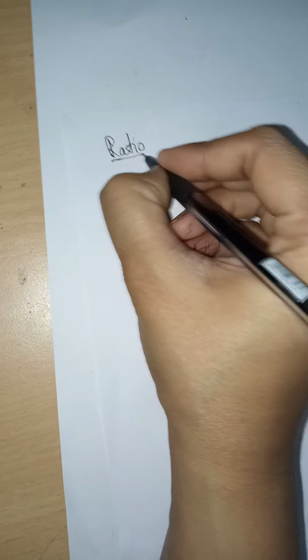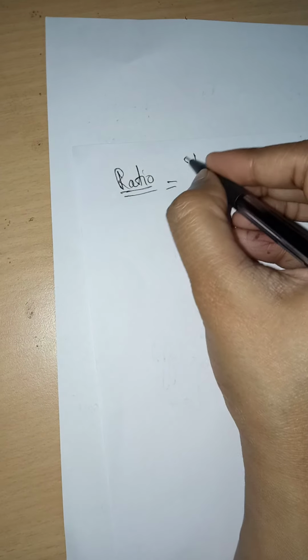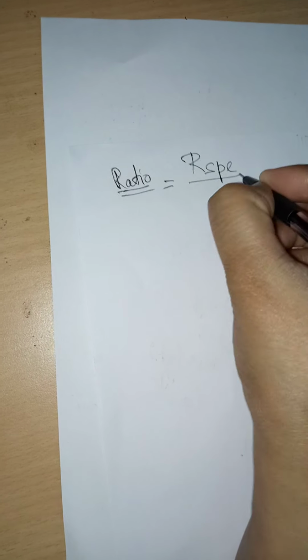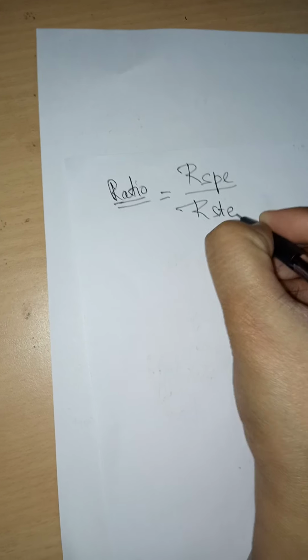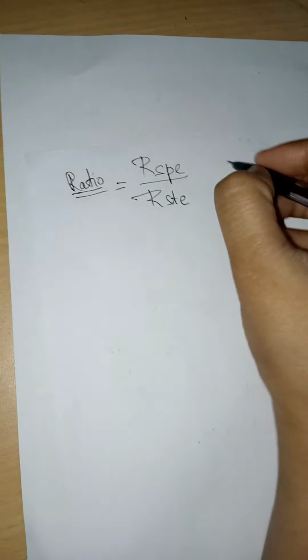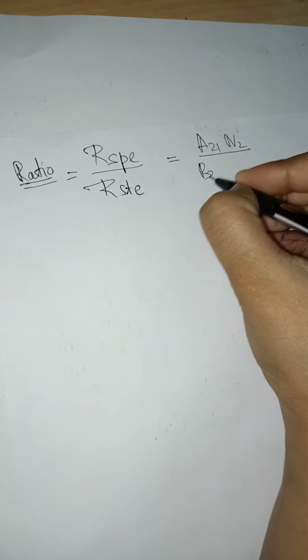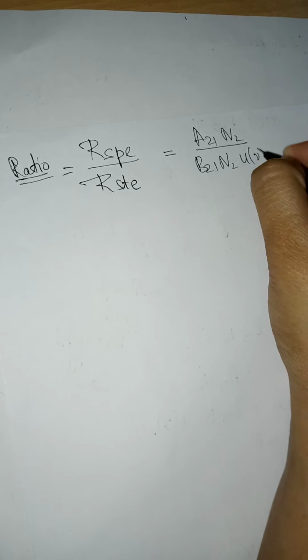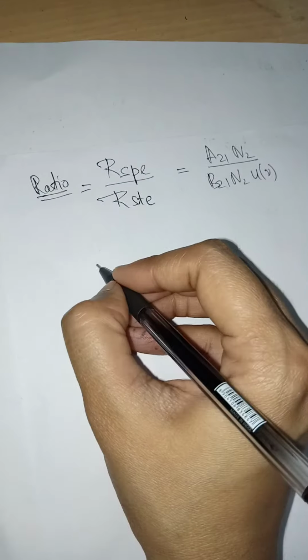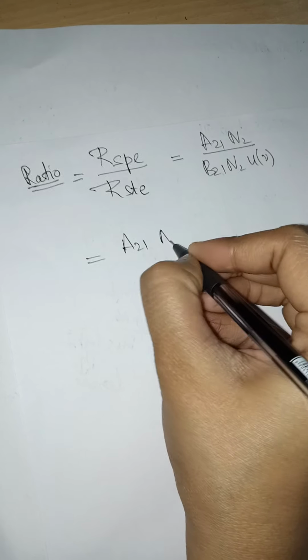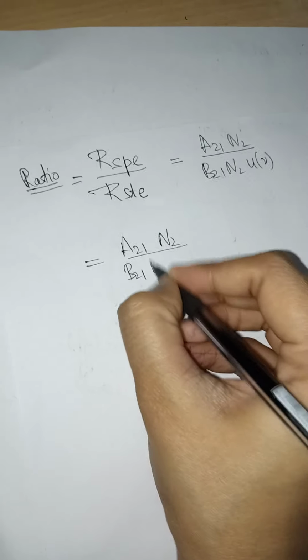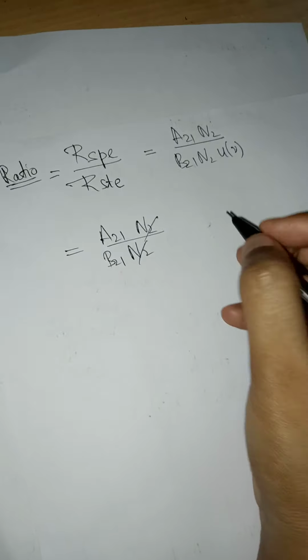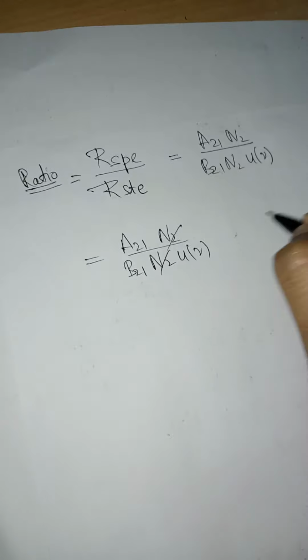In order to understand that, we are calculating a ratio. Which ratio? The ratio of the rate of spontaneous emission and the rate of stimulated emission. So this means A21 N2 over B21 N2 U mu. Again, A21 N2 over B21 N2, N2 cancels N2, U mu.